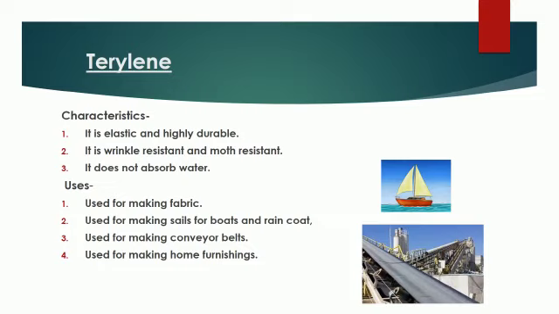And uses of terylene are it is used for making fabric and for making sails for boats and raincoats because they do not absorb water. It is used for making conveyor belts because it is durable and elastic. And it is also used for making home furnishings.